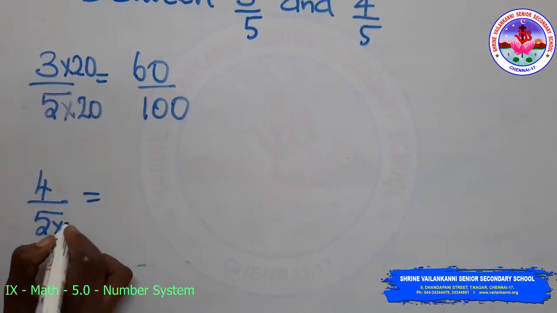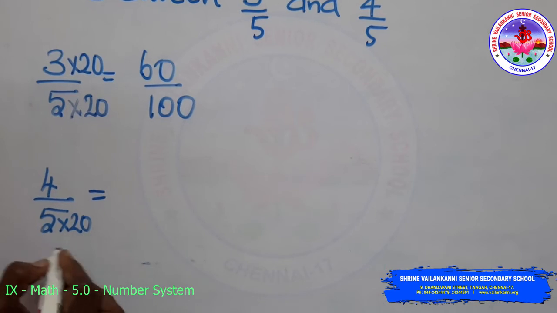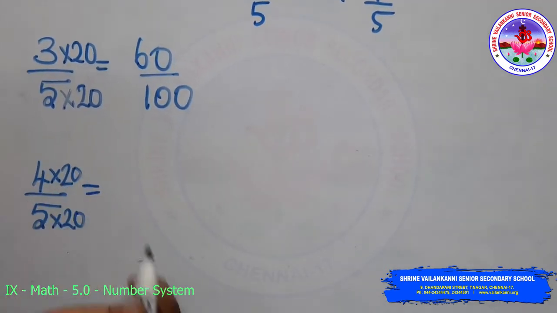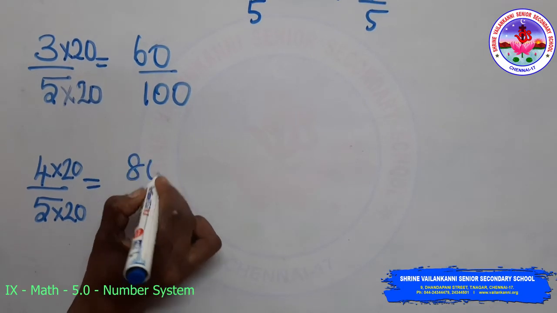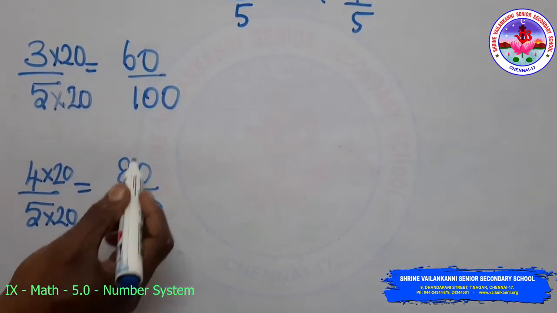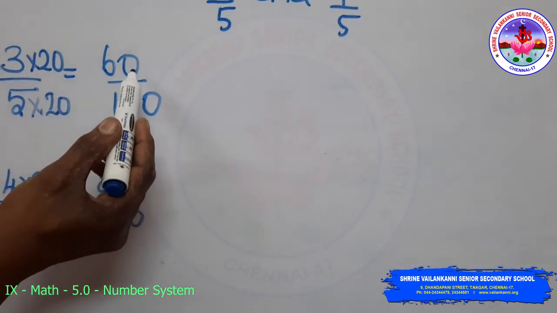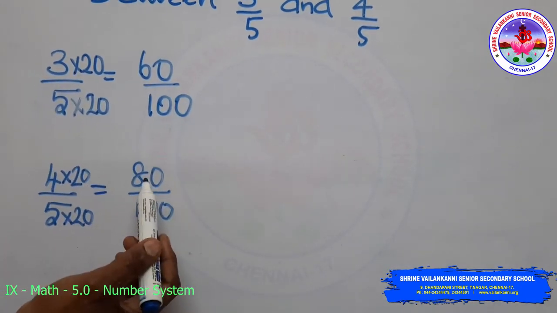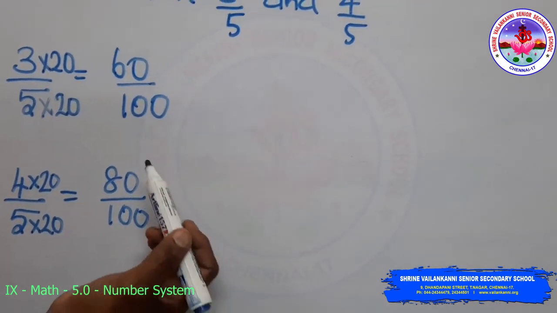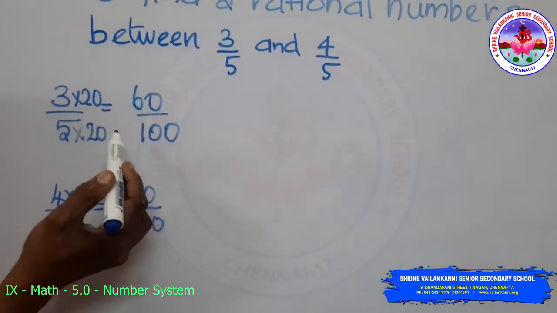Similarly here, 5 with 20. I want to make this denominator 100, so here also multiply this with 20. So I will get 80 by 100. Now I want to find out 5 rational numbers between 60 by 100 and 80 by 100. I can pick any numbers, even in the middle or in the beginning.